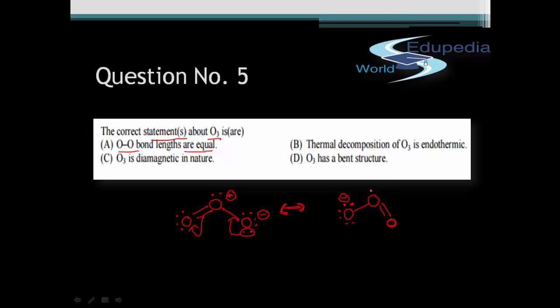This oxygen atom will have 1 lone pair and a positive formal charge. This oxygen atom will have 2 lone pairs. Okay, as both these structures are identical,